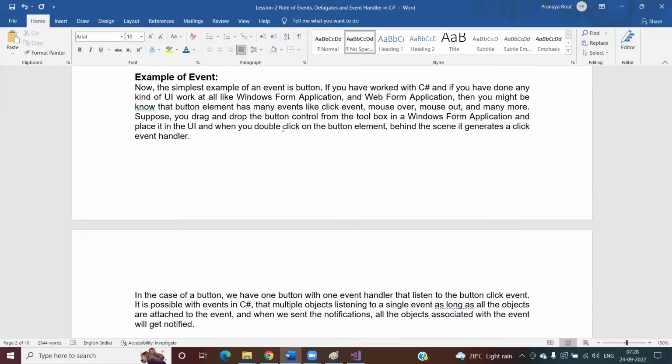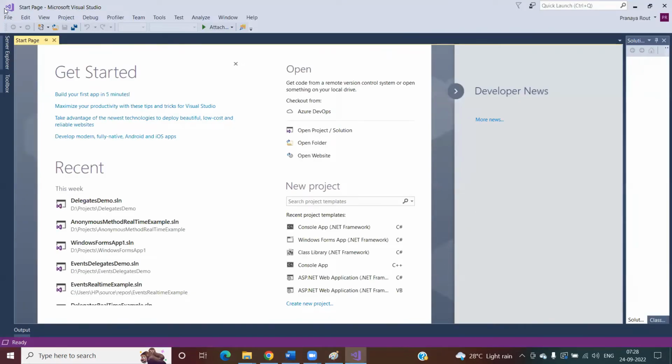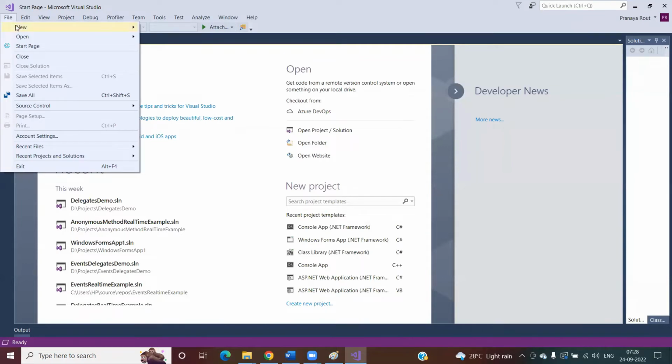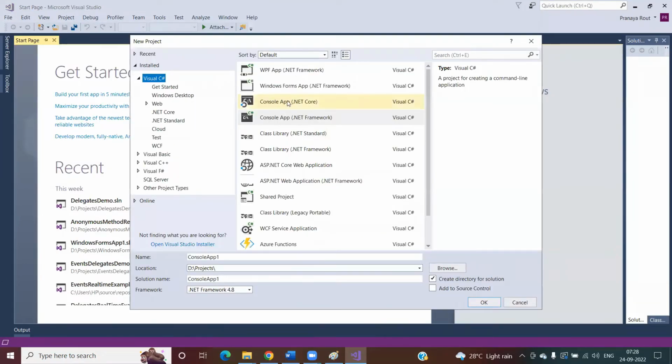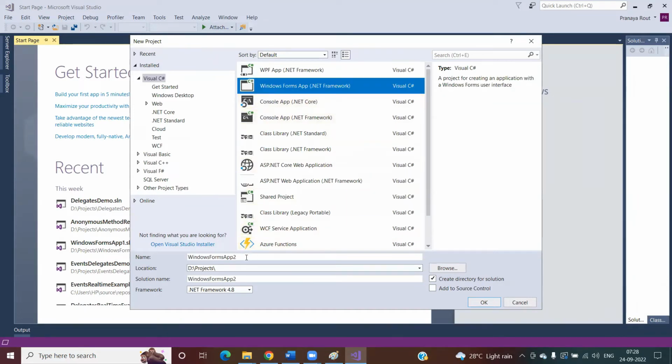Okay, directly let me give you an example. Let me create one Windows Forms application. Let me give this the name event and delegate.